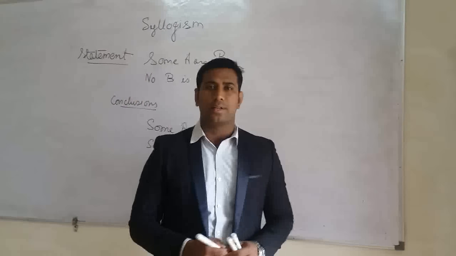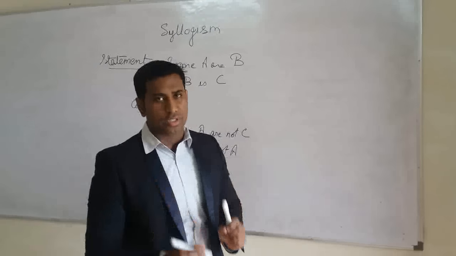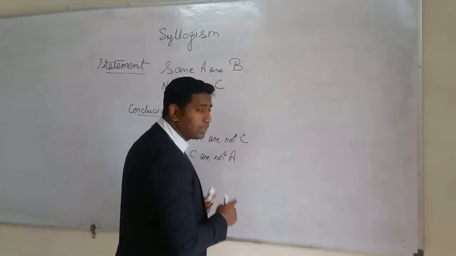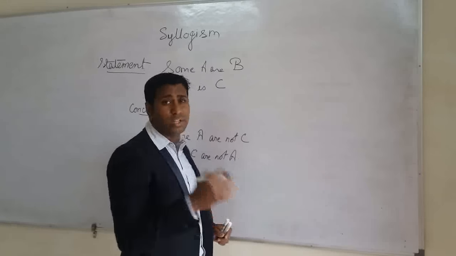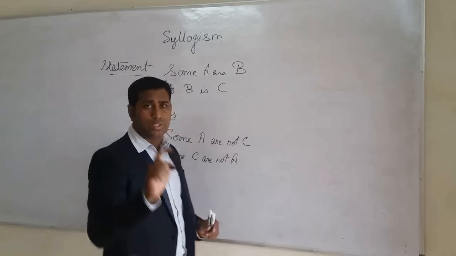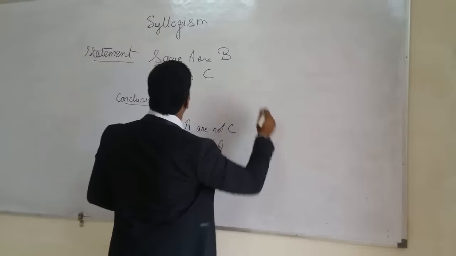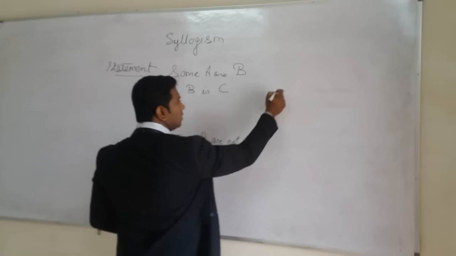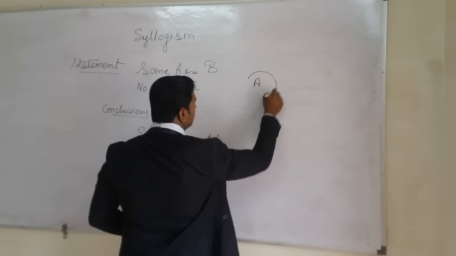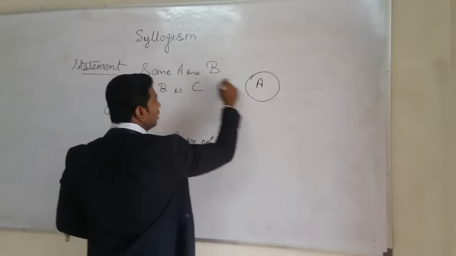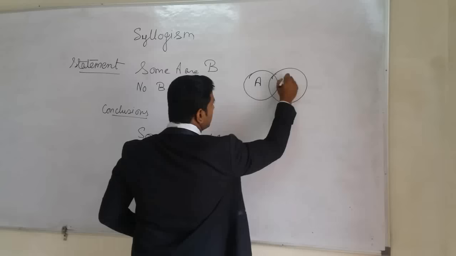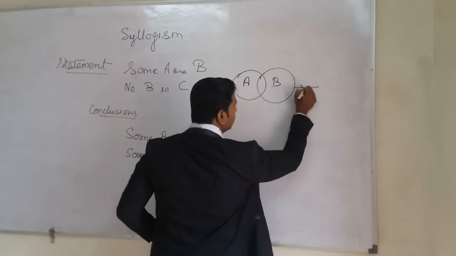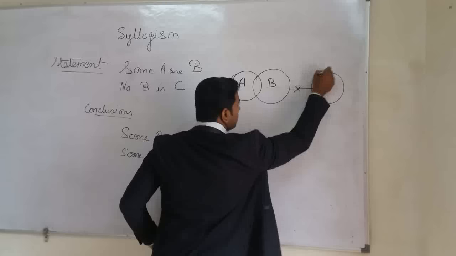So dear students, I think you have solved this question. Now let us see the answer and which conclusion is following. I am going to make it with the help of a Venn diagram, because a Venn diagram is very effective for solving any kind of question. Here the statement says some A are B, so we make A and B, and then it says no B is C.